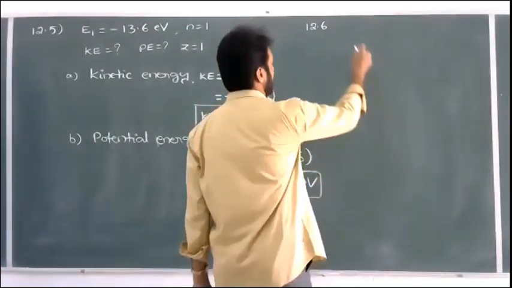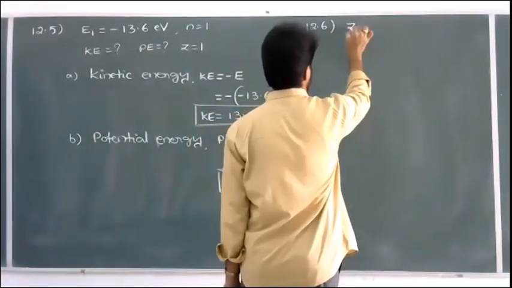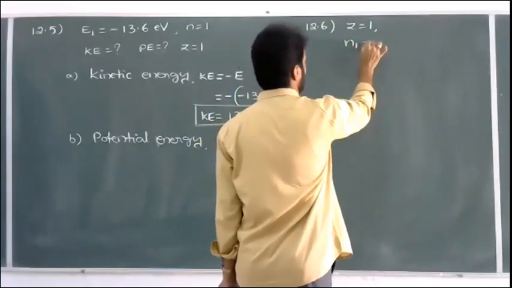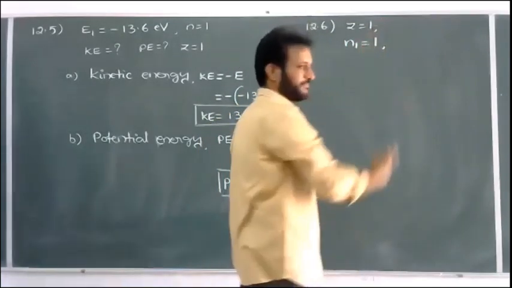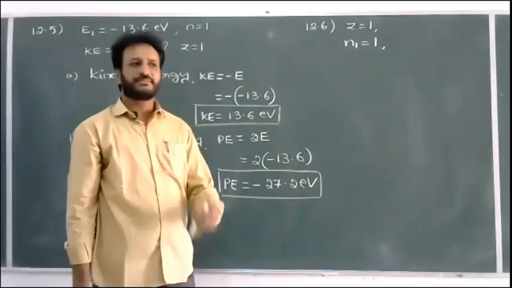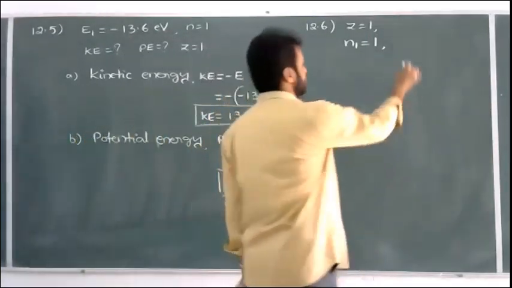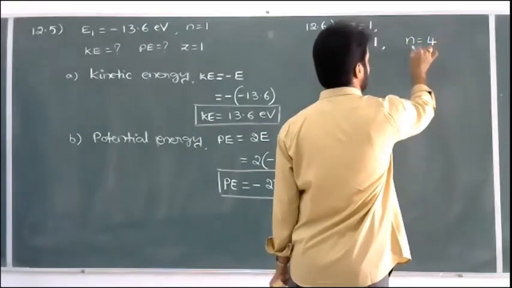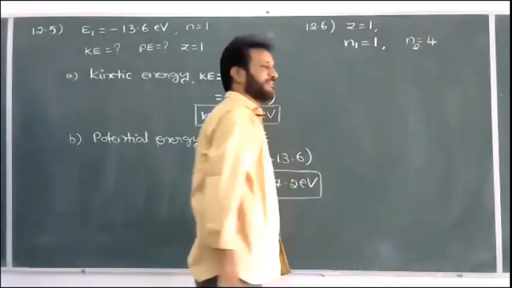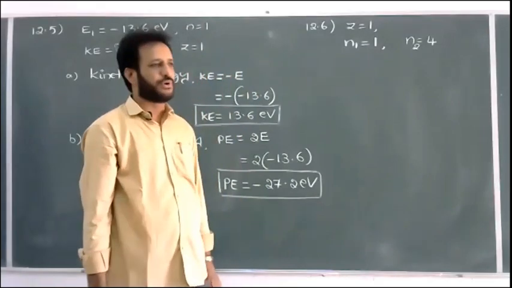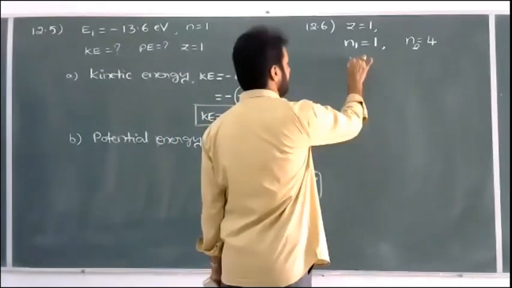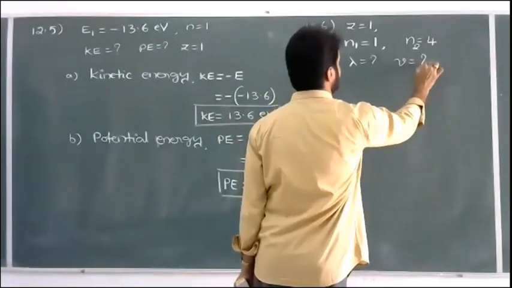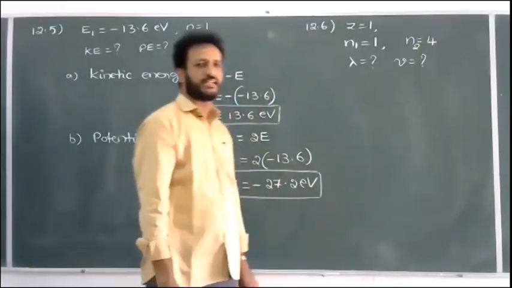Initially, the electron in the hydrogen atom, hydrogen atom means we take Z is equal to 1. So starting, it is in the ground level, n1 is equal to 1. But later, because of absorption of energy, the electron jumps from the first orbit to the fourth orbit, n is equal to 4 given. So we can write n1 is equal to 1 and n2 is equal to 4. What is the wavelength of the spectral line? Also, what is the frequency of the spectral line? These two you should calculate.